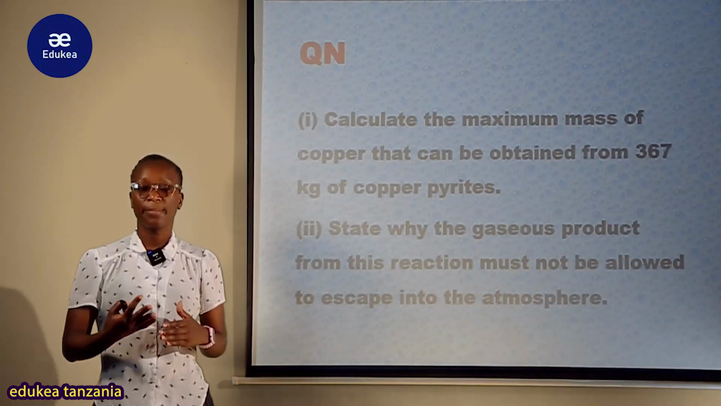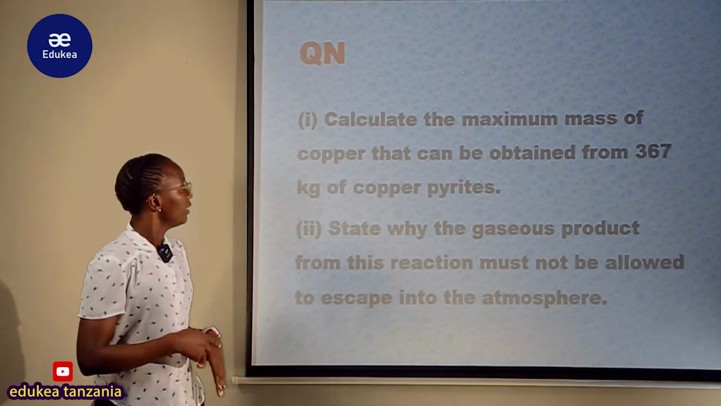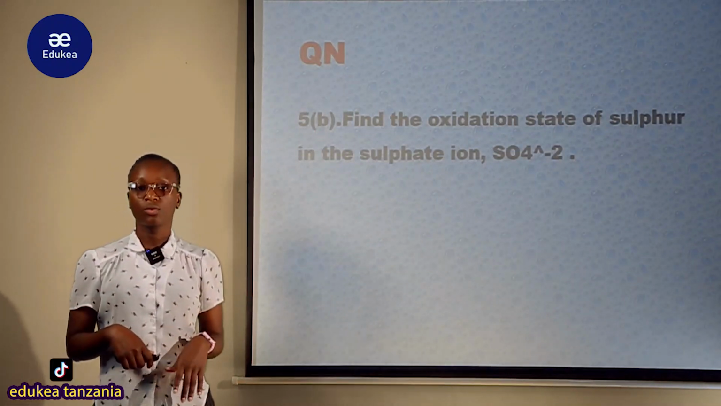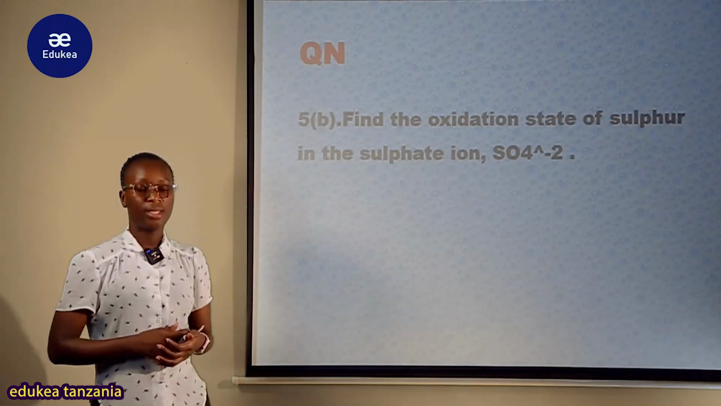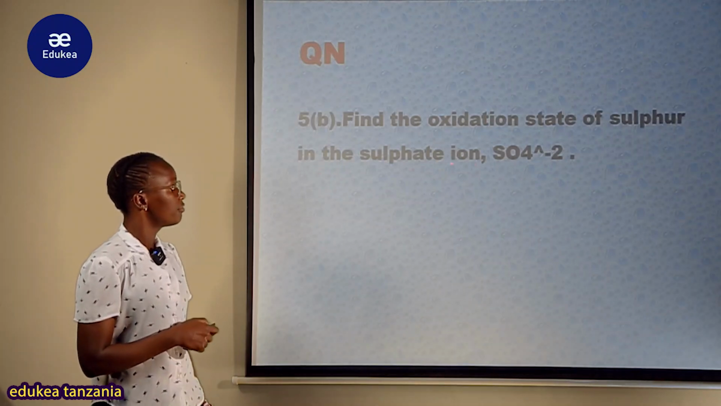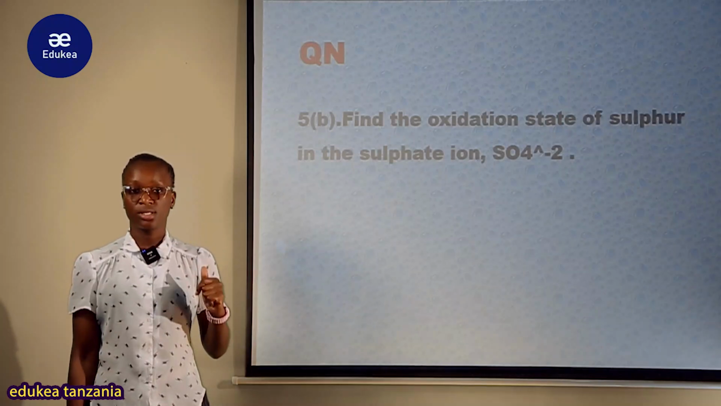How? We will see in the answer part. But we also have question number 5B. We had part A, which had Roman 1 and 2, but we also have part B. Part B: find the oxidation state of the sulfur in the sulfate ion. That is, you find the oxidation state of sulfur in the sulfate ion.